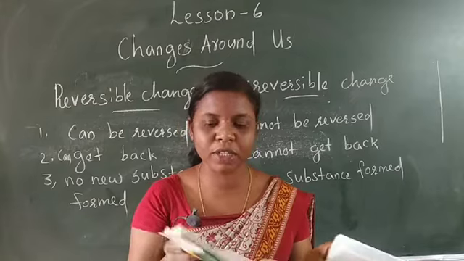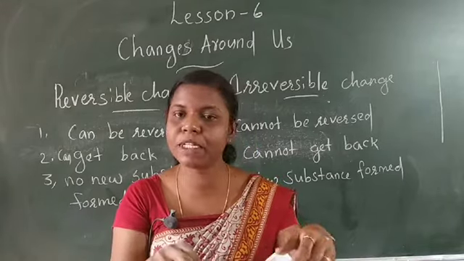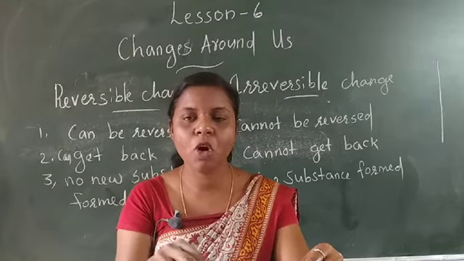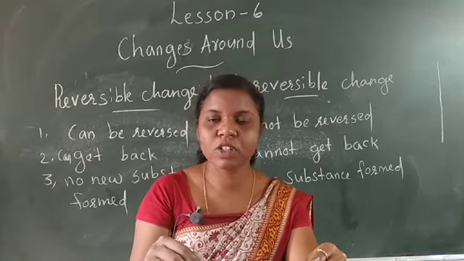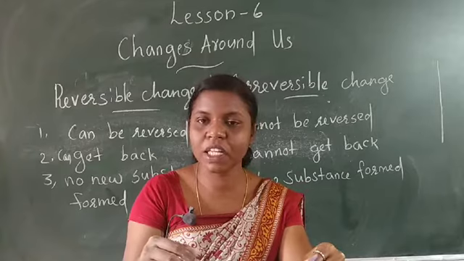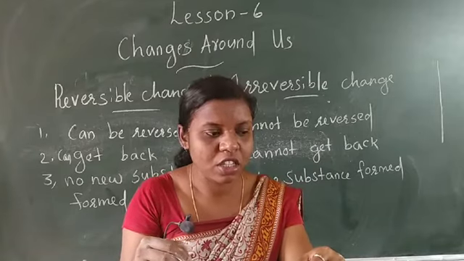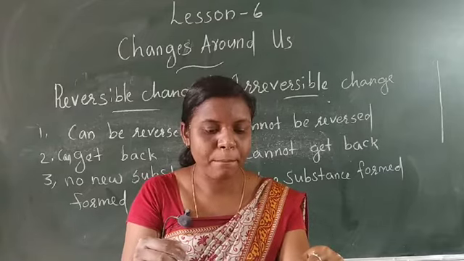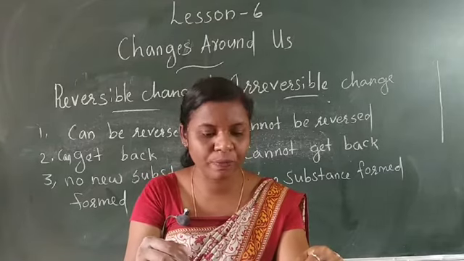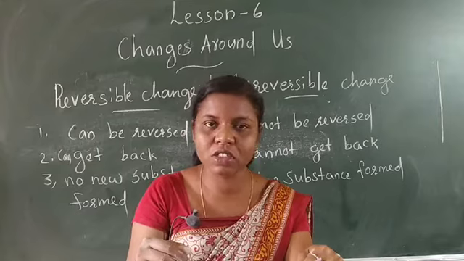Now in your textbook, page number 48, table 6.1, some common changes. The first column is change, and then whether this process can be reversed. First one is raw egg to boiled egg. Reversible? No. Butter to ghee? No. Wet clothes to dry clothes?